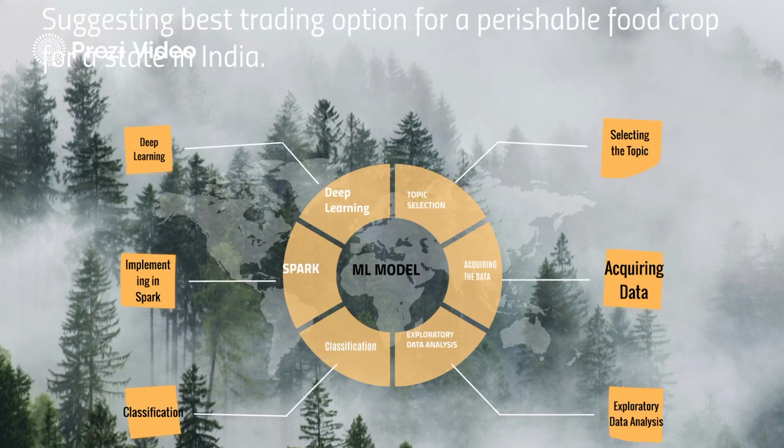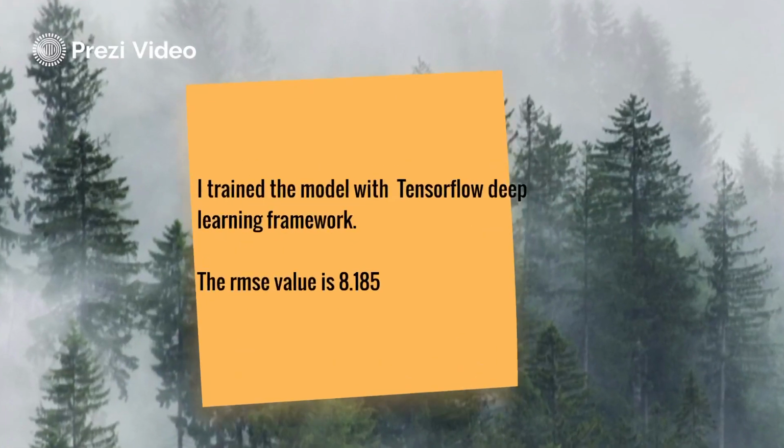And finally, I implemented deep learning, and I trained the model with the TensorFlow deep learning framework, and the final root mean square error is 8.185. This might not be that effective. I can say that my model is not that effective, but still, if we try to bring in some more features that might give more information regarding the prediction, I think then we can move forward in the further analysis. Thank you.